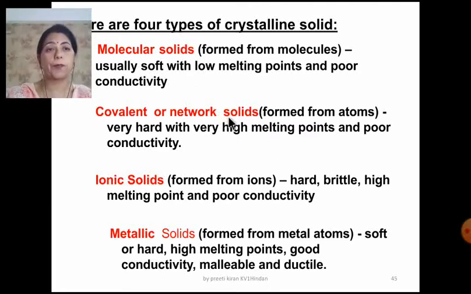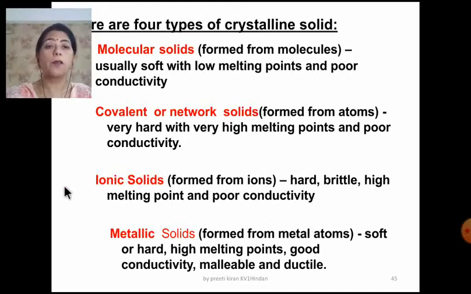Now regarding the conductivity, I want to tell you that the conductivity of any substance is due to the presence of the free electrons or the ions. So we have to check out while answering this whether a compound will be a good conductor or a poor conductor. We have to see whether there are free ions or free electrons or not. Later on we'll take up all this in detail. Ionic solid, the name is suggesting the constituent particles are ions. They are hard and brittle and their melting point is high and they are poor conductors.